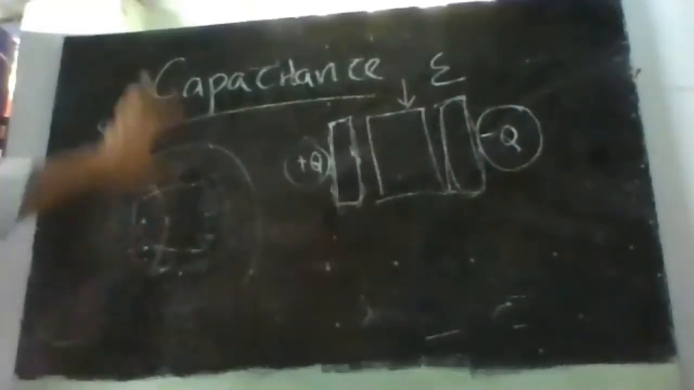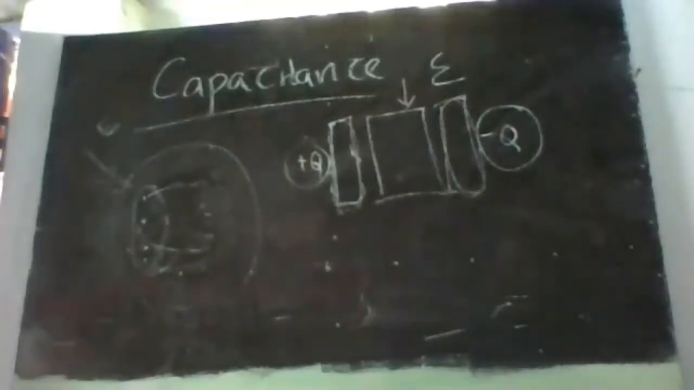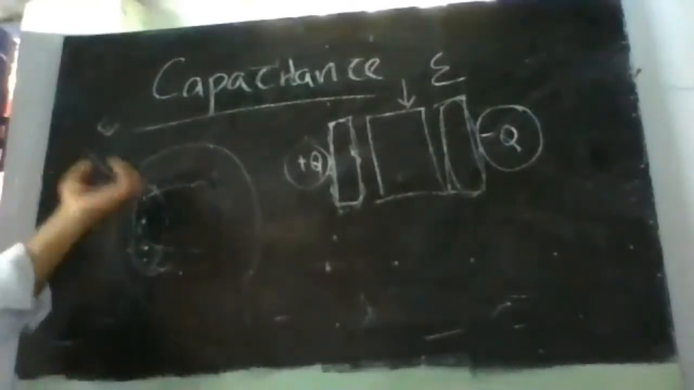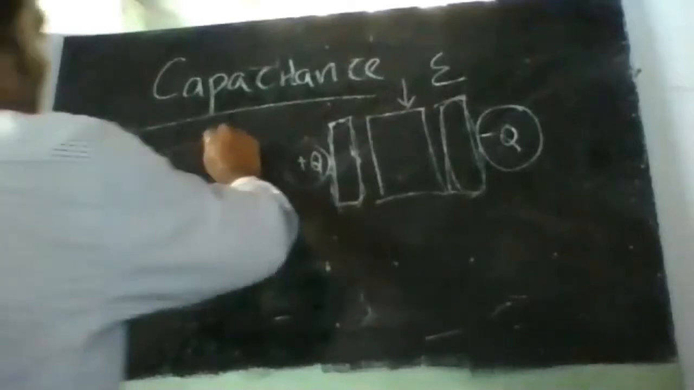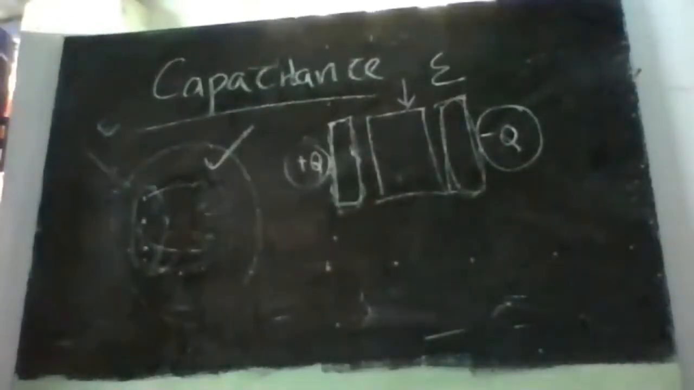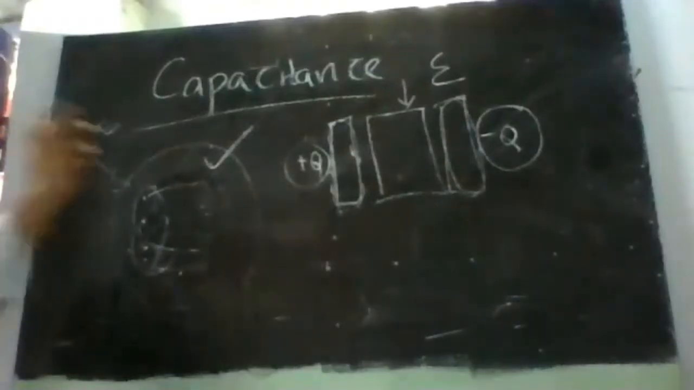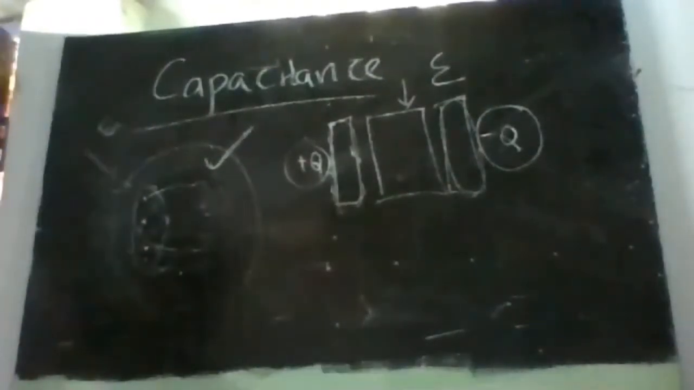So inside the dielectric, whatever charged particles are there, they are storing the energy, or storing the field. This property of a dielectric material to store energy or to store field is called capacitance.